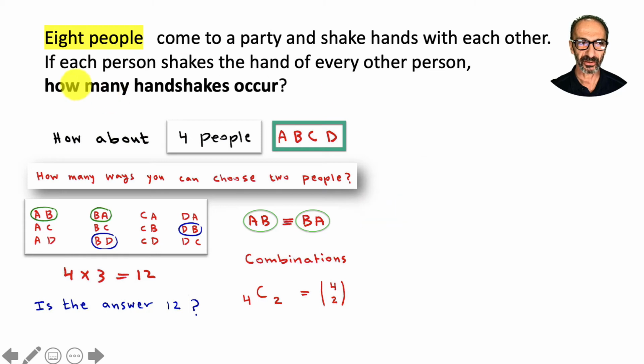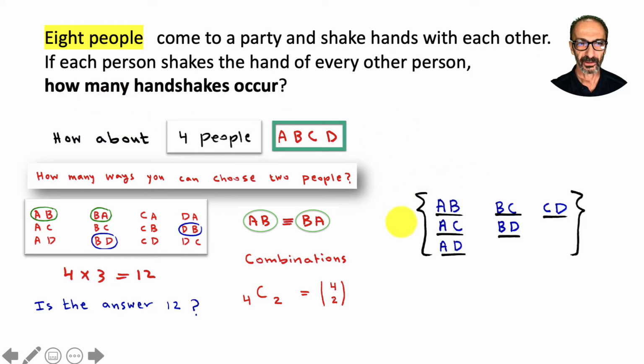Now I could answer the question right here in like 2 minutes, but I'm trying to give you enough feedback about this problem and connect the math behind the formulas that we could use to answer it. So paying attention to that AB is the same thing as BA, we could think about AB, AC, AD, but when we come to B, B could shake hands with C and D. We don't want to go back and say BA.